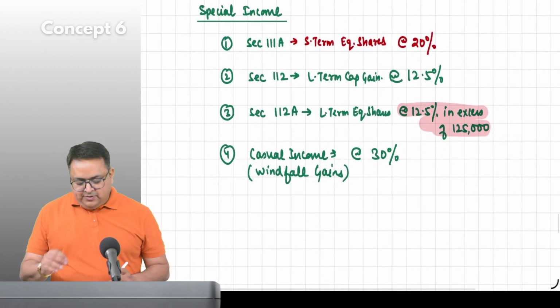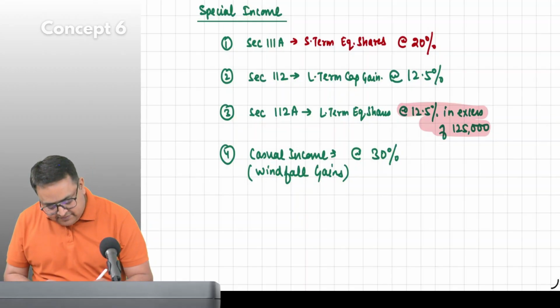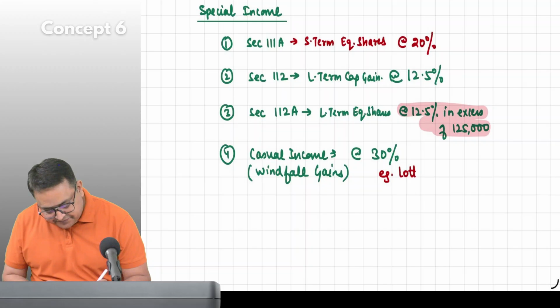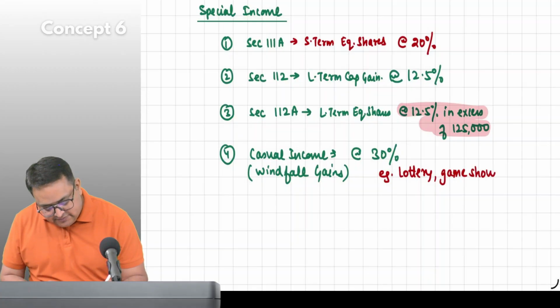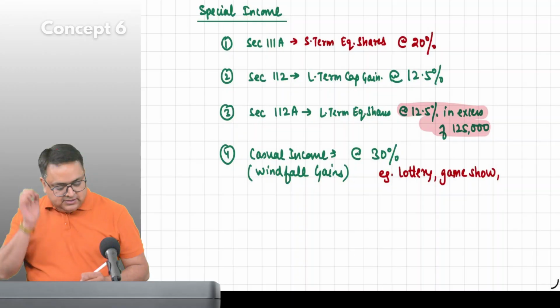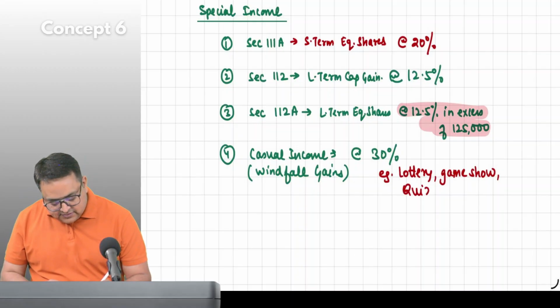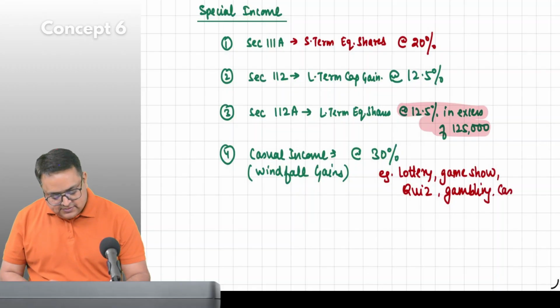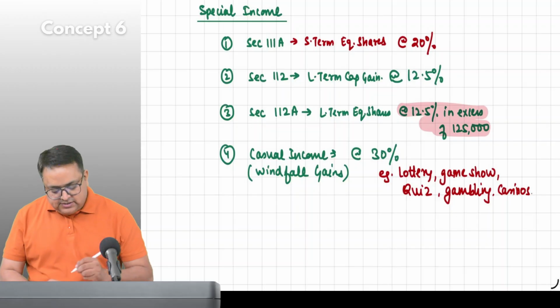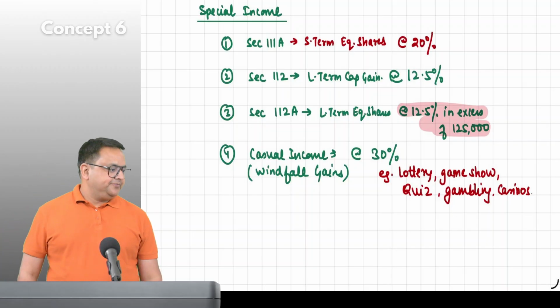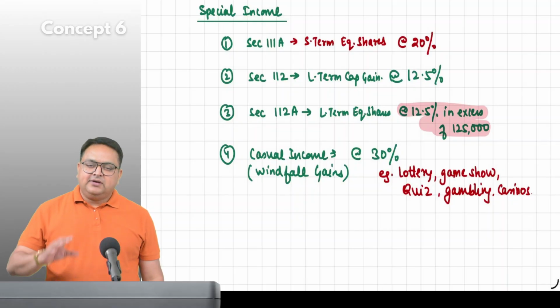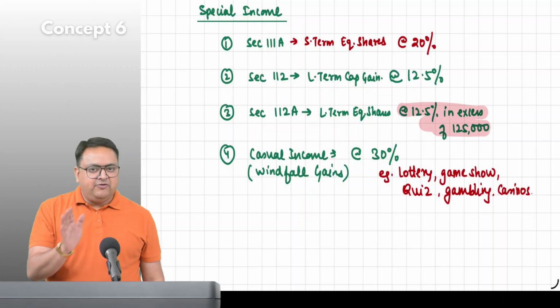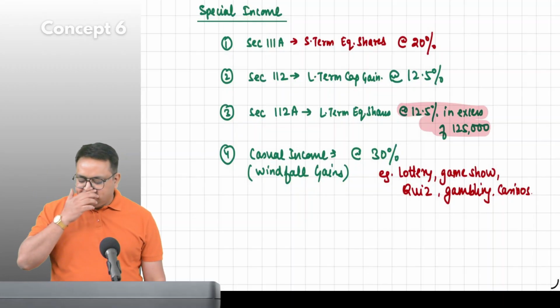Guys, what is windfall gains? Like lottery income. If you want to write examples: lottery, game show, you go to any game show, you go to KBC, any quiz, gambling, you go to casinos, all those income which you earn, it is taxable at 30%. These are four. There is one more which is very rare, but I'll tell you after one or two classes. There are four types of special income as of now.